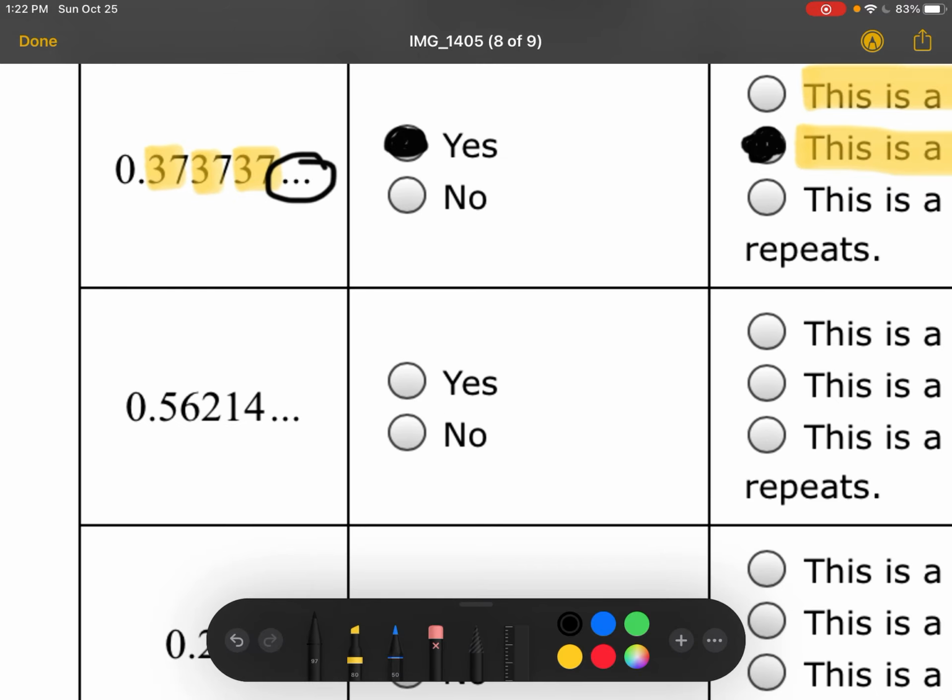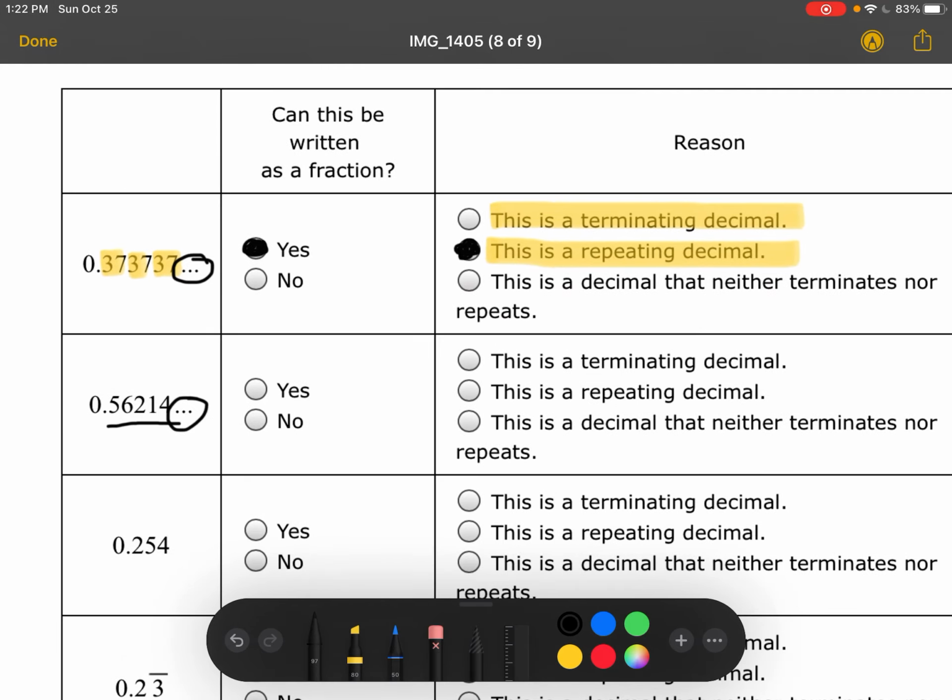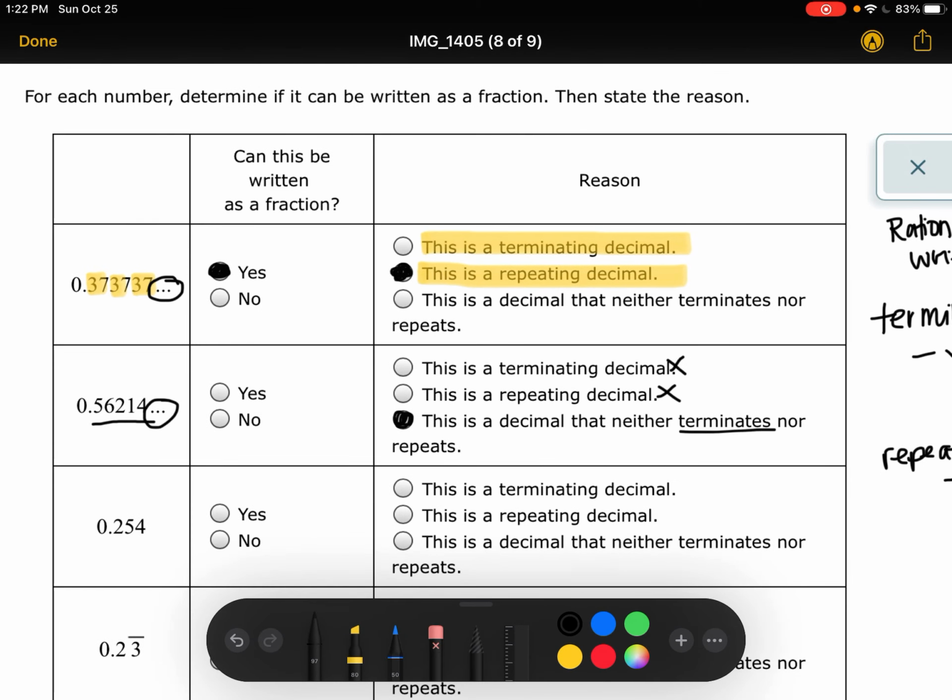For this one, I look and I see 5, 6, 2, 1, 4. None of those numbers repeat in any specific order, and it continues. So is it a terminating decimal? It's not. Is it a repeating decimal? It's not. So this is neither terminating nor repeating, so this is a no. This cannot be written as a fraction.